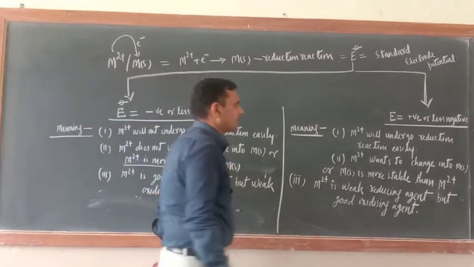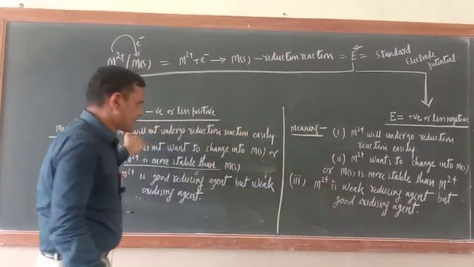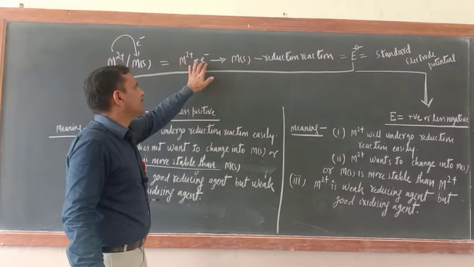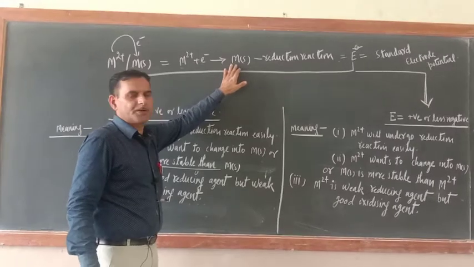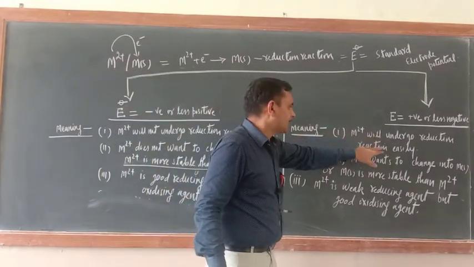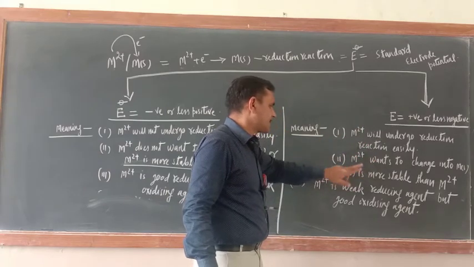When the electrode potential value is positive, the reverse of this will happen. Positive means M2+ easily gains electrons and gets converted into M(s), which means M2+ will undergo the reduction reaction easily. So M2+ wants to change into M(s).